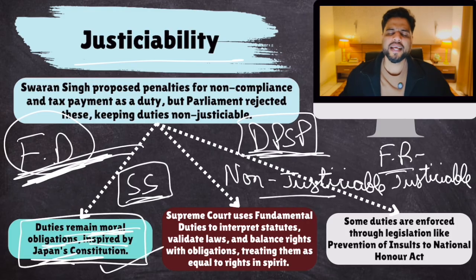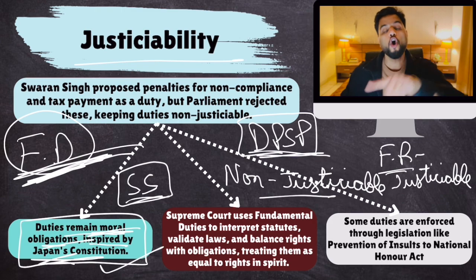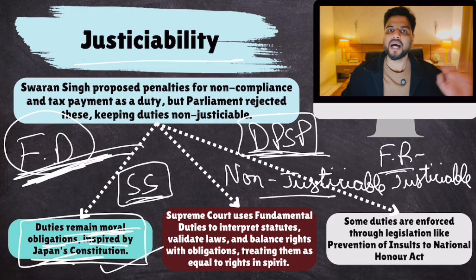But are we not implementing any of the fundamental duties? Well, the courts have made it clear that directly by looking at the constitution, you can't say that this citizen is not following fundamental duties, so put him in jail. Directly, you can't do this. But the parliament or the state legislature can enact a law which implements fundamental duties. So if a citizen is violating a fundamental duty, then actually he is also violating that law. So he will be punished according to that, he or she, right? So via law, you can implement fundamental duties, but not otherwise.